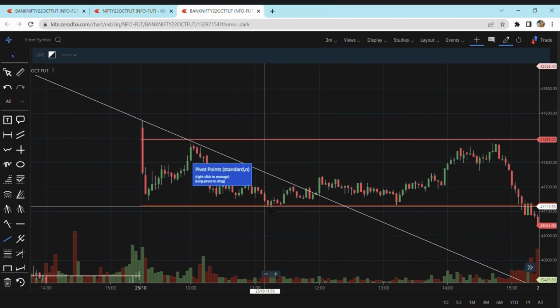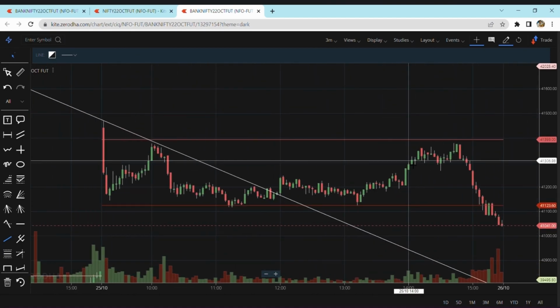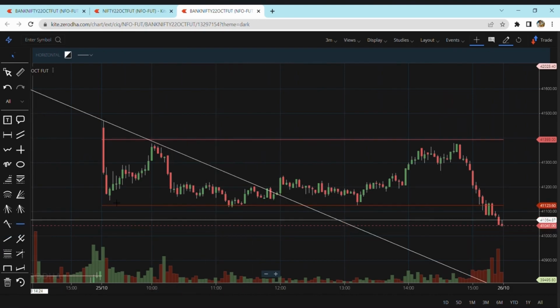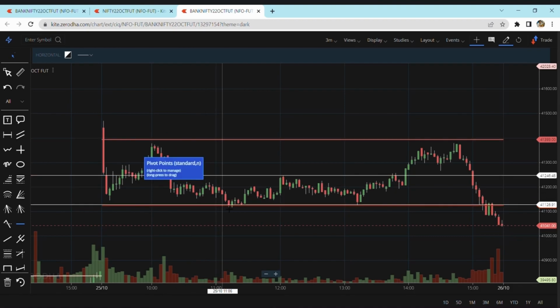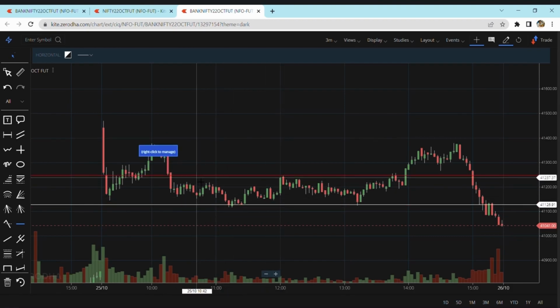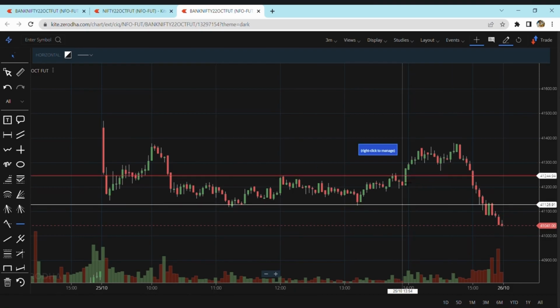From approximately 10:15 till 2 o'clock, you can see Bank Nifty has clearly been in a range. Let me draw it again for you. The market has hardly been moving from this point. The top is 41,246 while the bottom is 41,145, just 100 points of movement. Imagine what a sideways market it would be if Bank Nifty is moving within a range of 100 points. It's neither breaking upwards nor downwards, but it tried to.